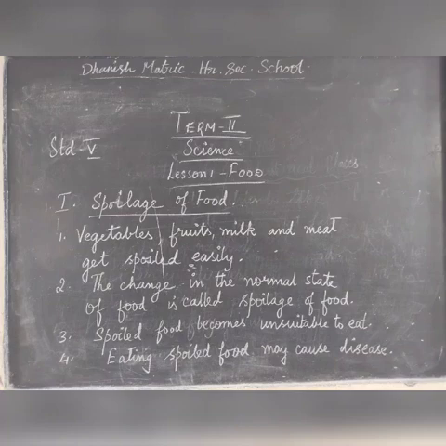Some food items like rice have a long lifetime, but they also decompose. The change in the normal state of the food is called spoilage of food, and it becomes unsuitable to eat. Eating spoiled food results in diseases.